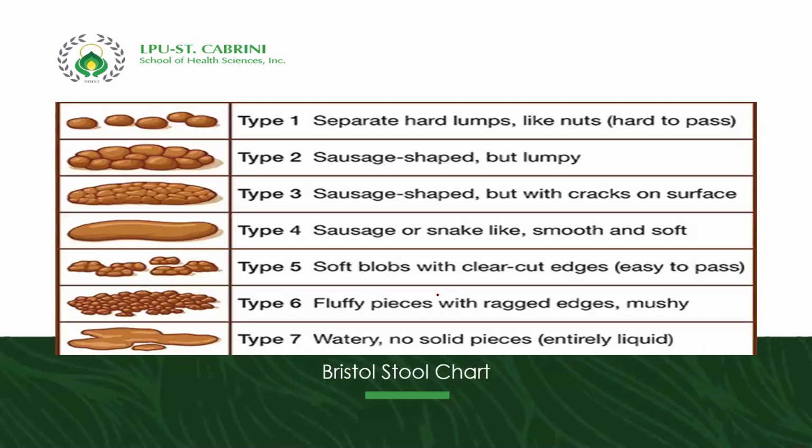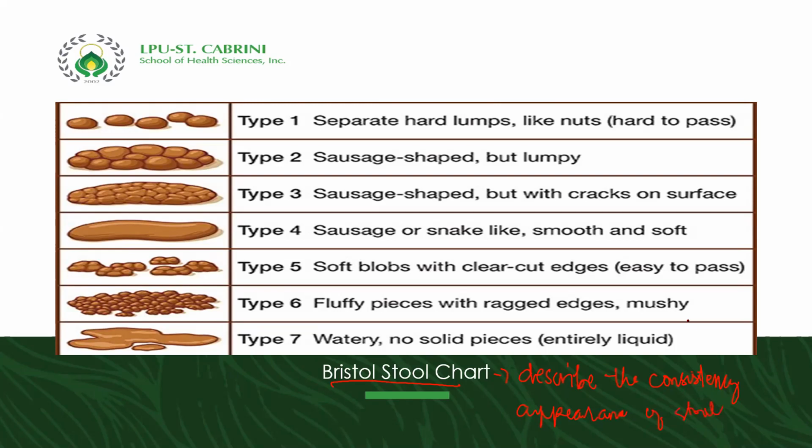Now, if you still remember, we have the Bristol stool chart. What is the purpose of this one? I want you to take note that the purpose of the Bristol stool chart is to describe the consistency, or more on the appearance, of the stool.